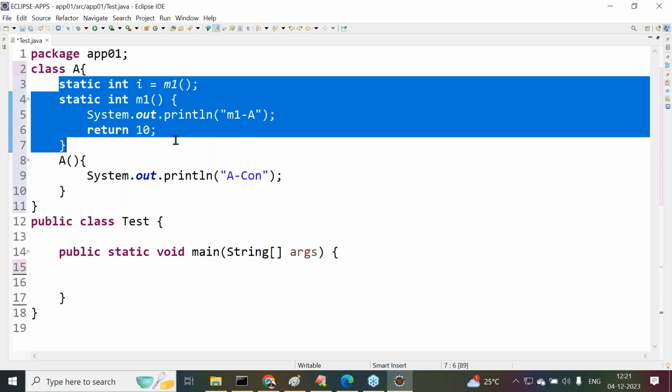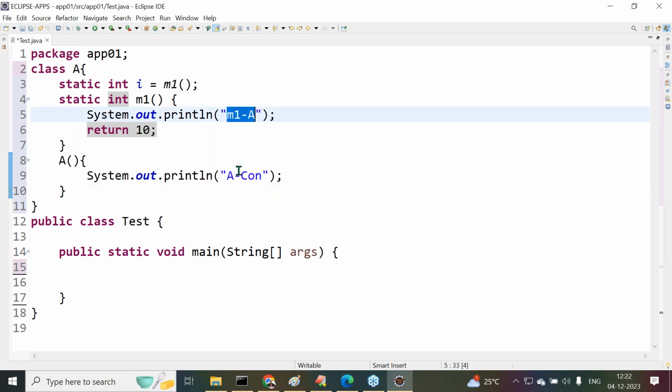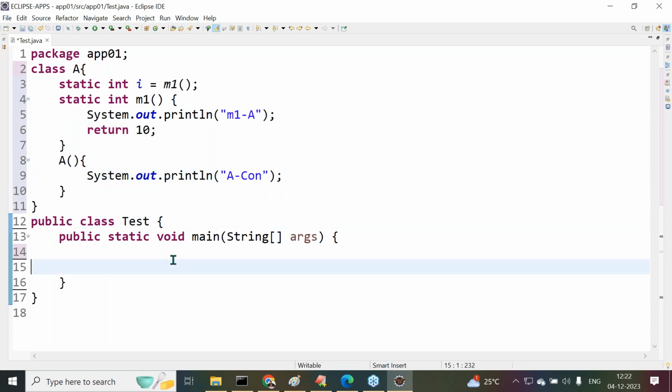So at the time of recognizing and initializing the static variable, this method is going to be executed. But here the question is: the static variable is recognized and initialized before executing the constructor or after? That's the point here. Before executing the constructor only. Why? Because the constructor will be executed at the time of creating the object only. Because of that, we expect the M1A output before the A constructor output.